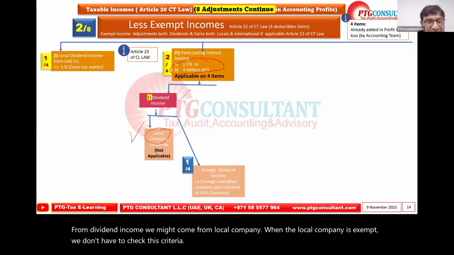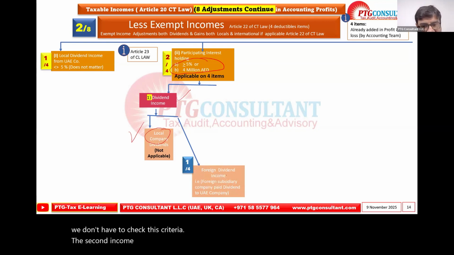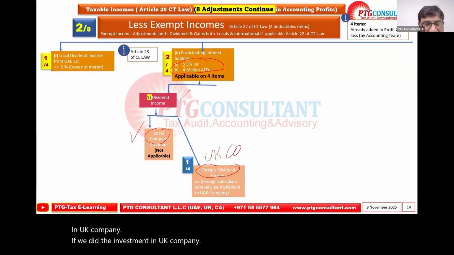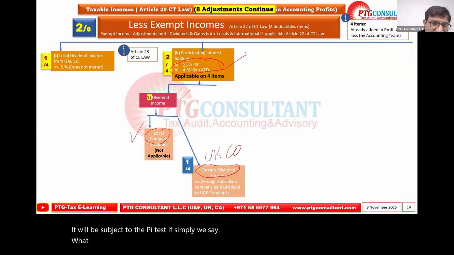The second income, if we did the investment in a foreign entity, in a UK company, it will be subject to the PI test. If simply we say, what is the PI test? We will cover such things in detail.